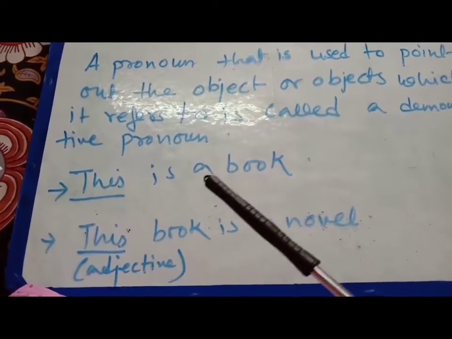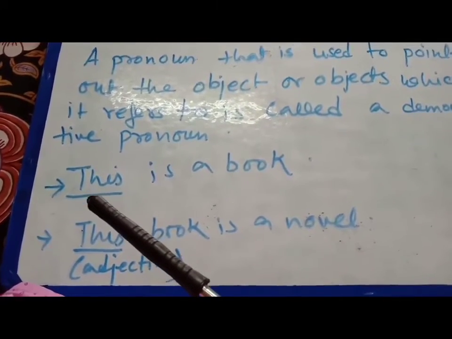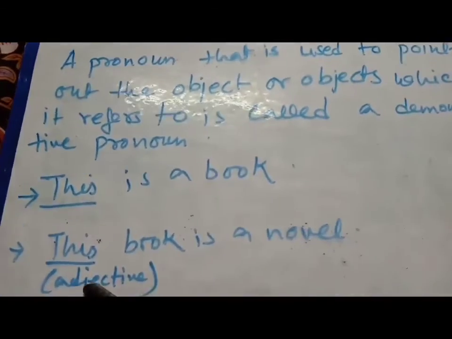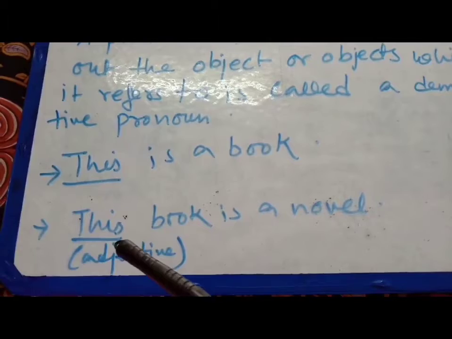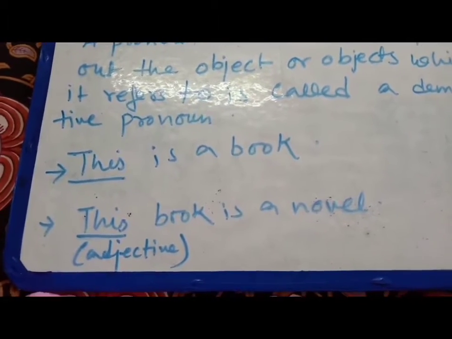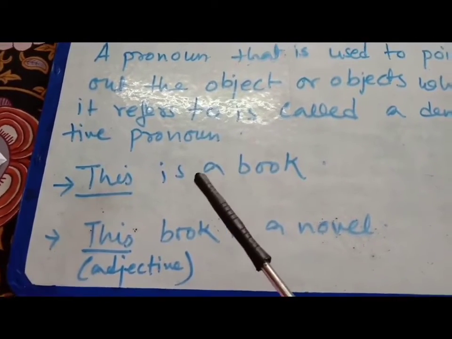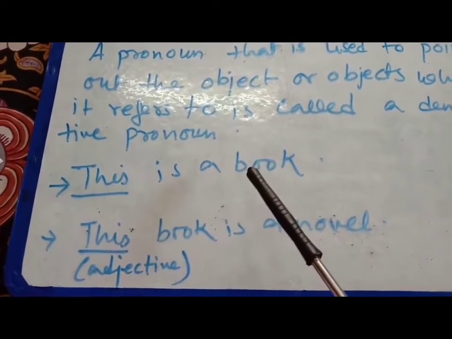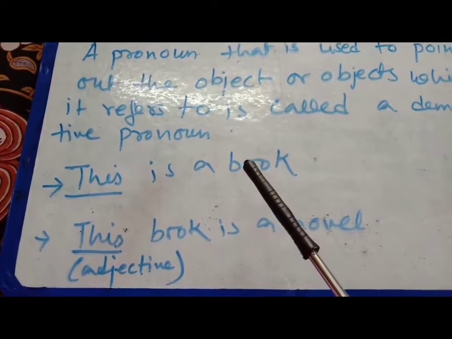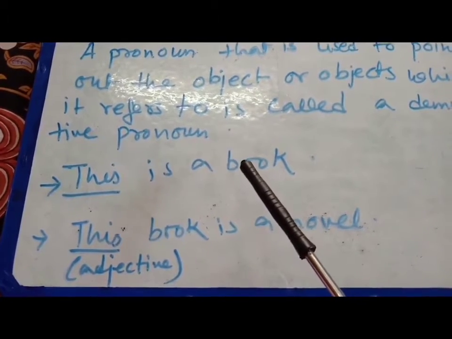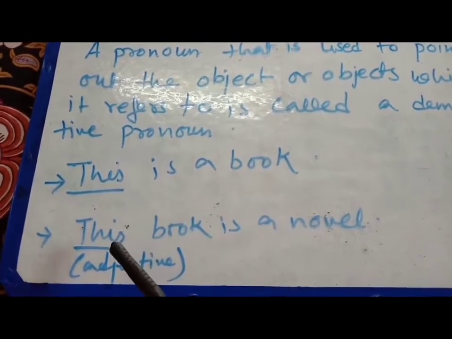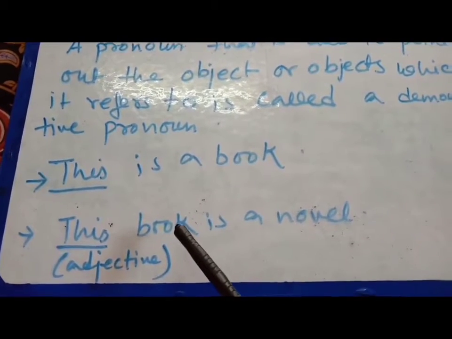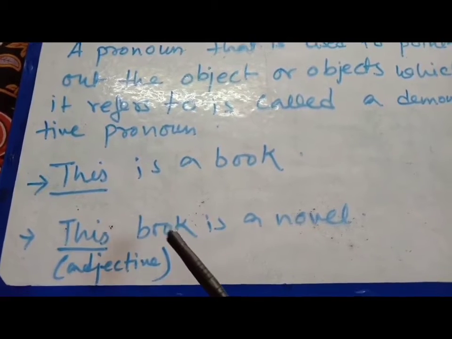You can see this one: "This is a book." Here this is the pronoun. And here, "This book is a novel," this is actually an adjective. Why? In the first one, this stands for the noun book, so it is a demonstrative pronoun. In the second sentence, this qualifies the noun, what? Book. So this is a demonstrative adjective.